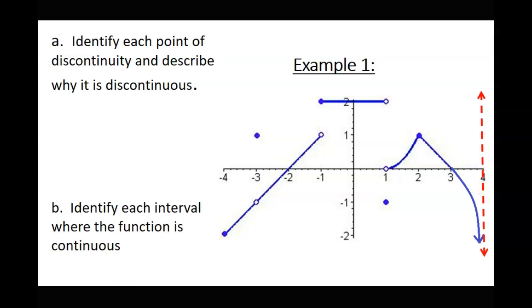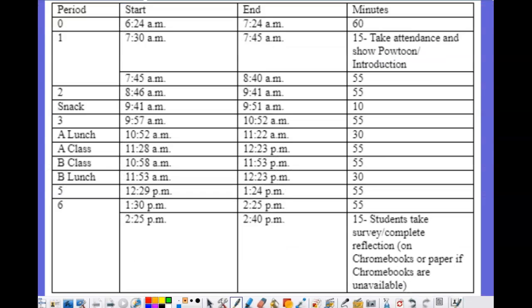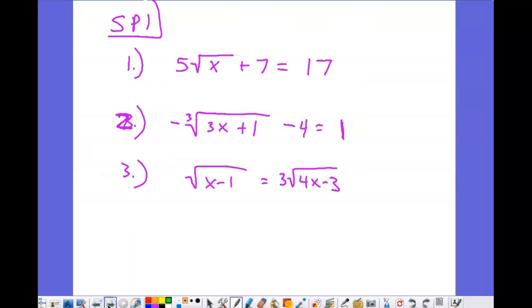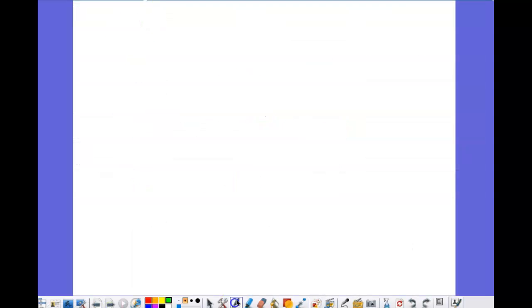One answer is you could say, because f of whatever is not defined. That's one reason. You would say that one if there's no solid dot at that point anywhere. If there's no solid dot for that value, in other words, you don't have a y value there, then that's when you would say that.